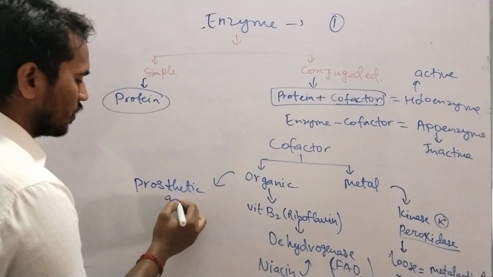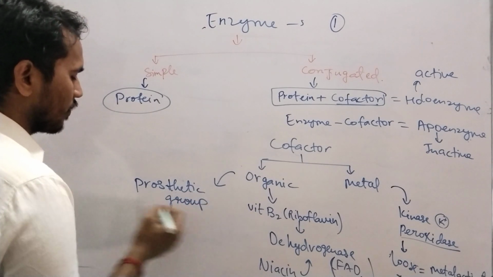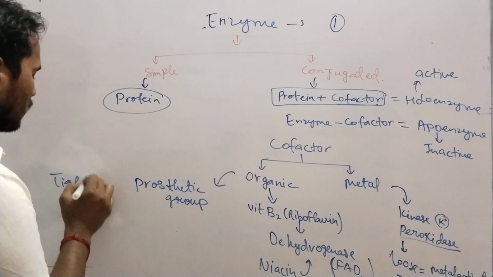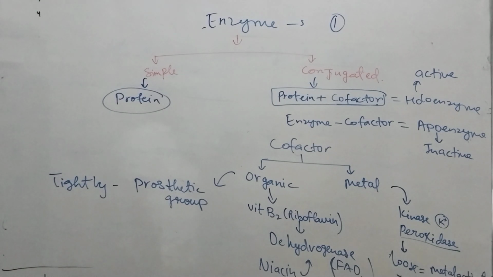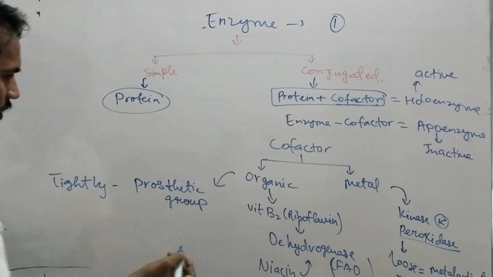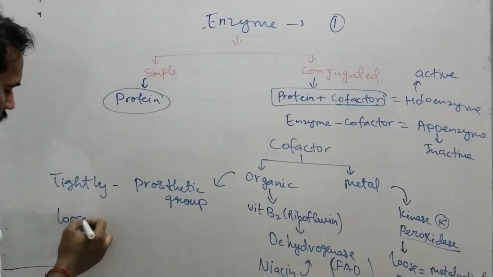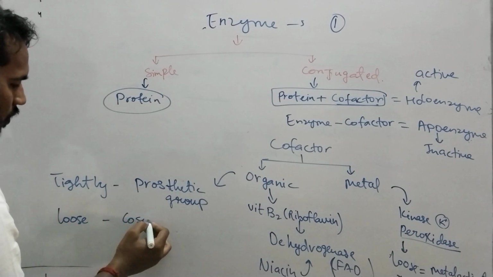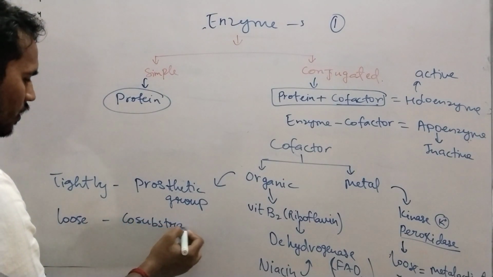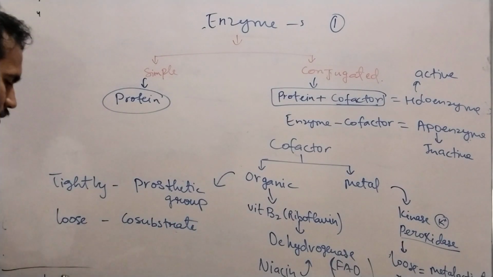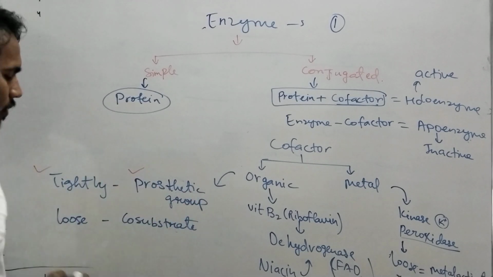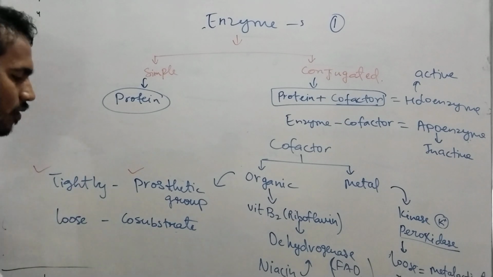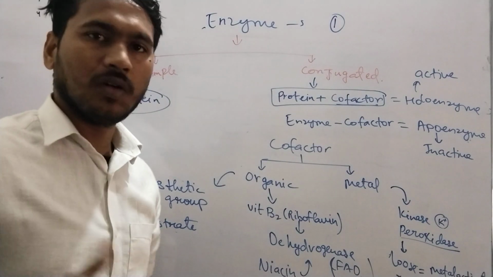If it is loosely bound, then it is called a co-substrate. This is an important question because they already ask this type of question. The tightly bound cofactor is the prosthetic group, and the loosely bound one is the co-substrate.